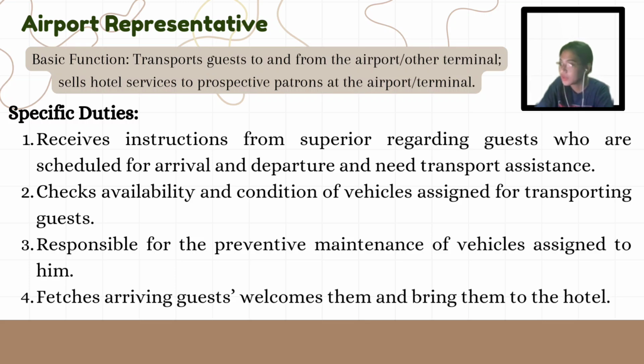Number 3, responsible for the preventive maintenance of vehicles assigned to him. This means that the airport representative oversees the preventive maintenance of the vehicle under their charge. This may involve coordinating regular servicing, checking fluid levels, tire conditions, and addressing any potential issues to avoid breakdowns or delay.